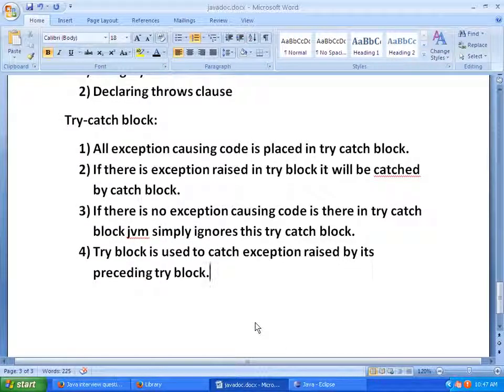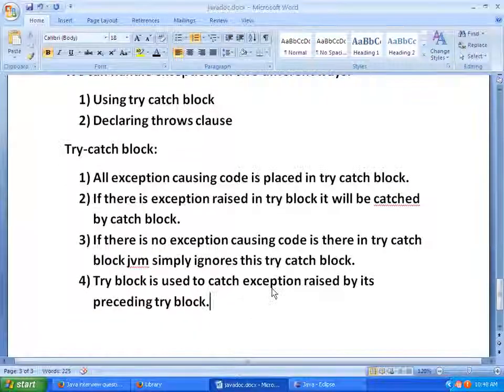We cannot handle exceptions of any try block with the help of catch block. Only the preceding try block's exceptions can be caught by using catch block. Let's see an example how to catch an exception by using try-catch block, and what happens if we don't declare a try-catch block.